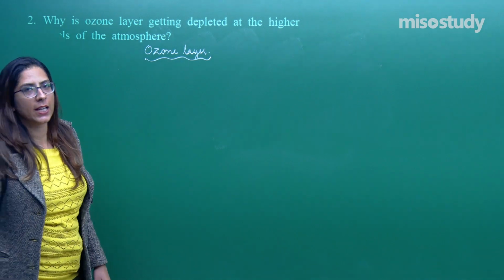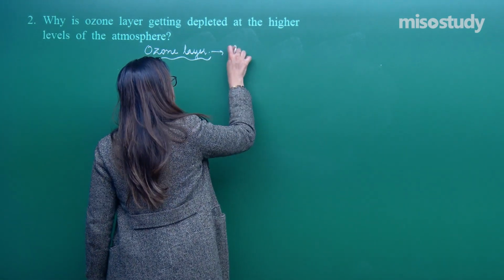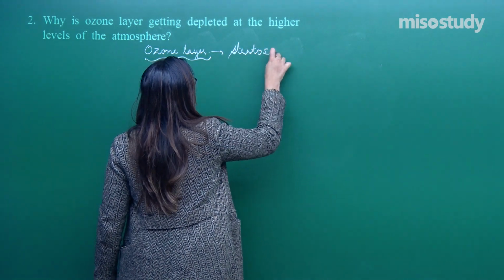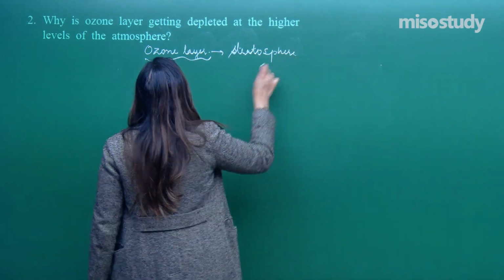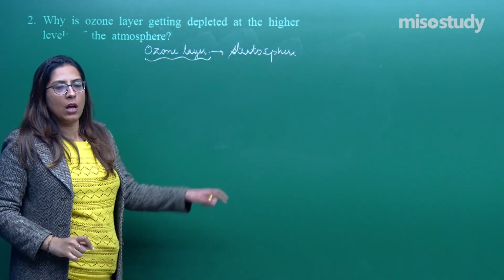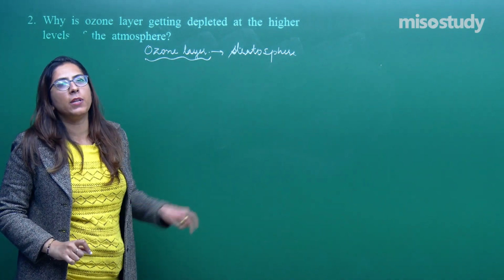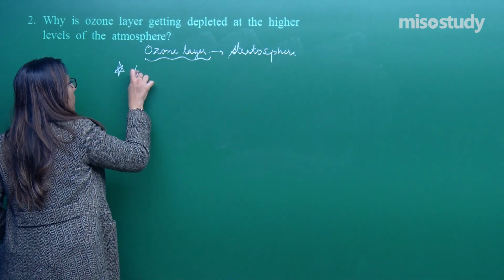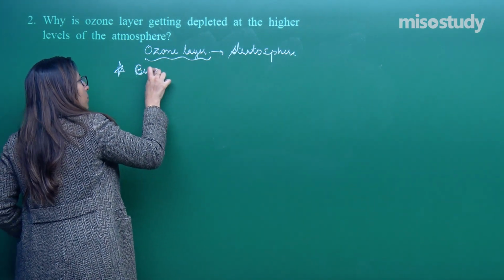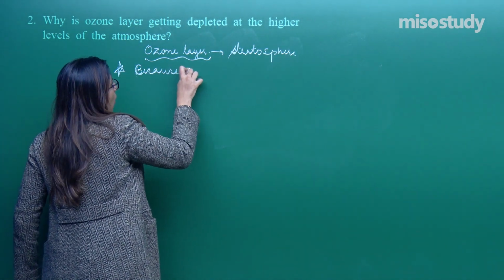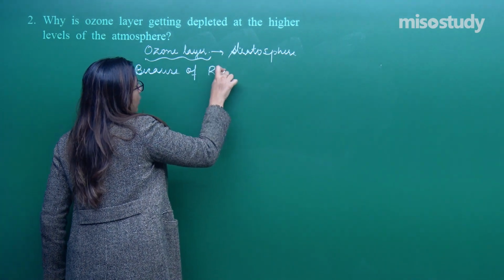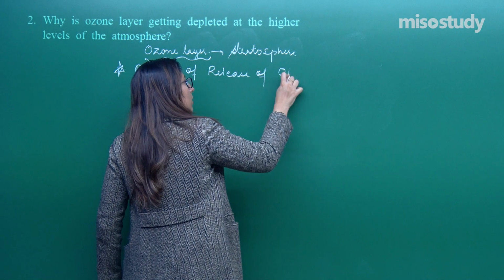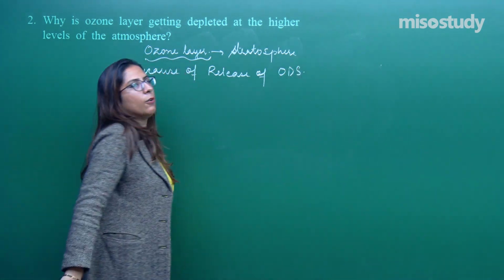This is present in the stratosphere. Right. Now, why is it getting depleted? The reason is the release of ODS into the atmosphere from refrigerators and fire extinguishers.